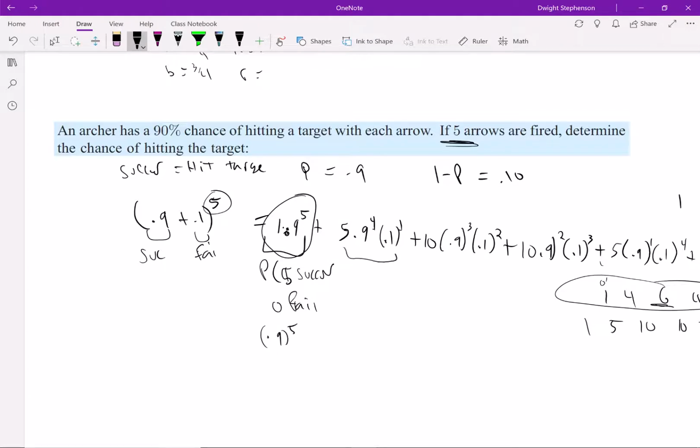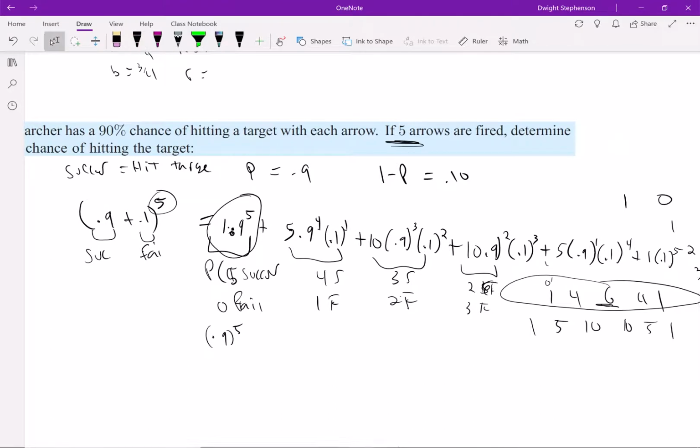This is the probability of 4 successes and 1 failure. This is the probability of 3 successes and 2 failures. This is 2 successes and 3 failures, and so on and so forth.